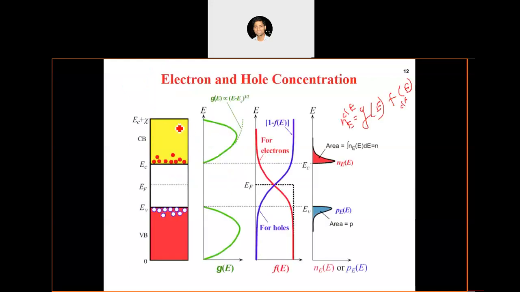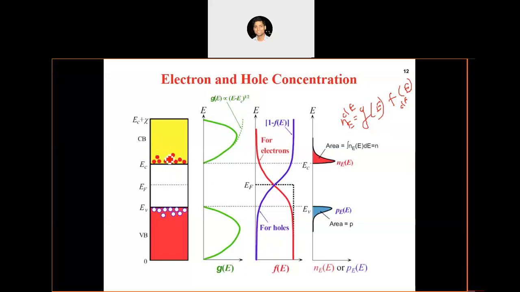But if you remember, I gave a hint in the last chapter also, when the number of electrons is much smaller than the number of available states, which is actually the case in the conduction band, isn't it? In the conduction band, there are a lot of empty states, and in comparison to the number of states, the number of electrons in the conduction band is very, very small.